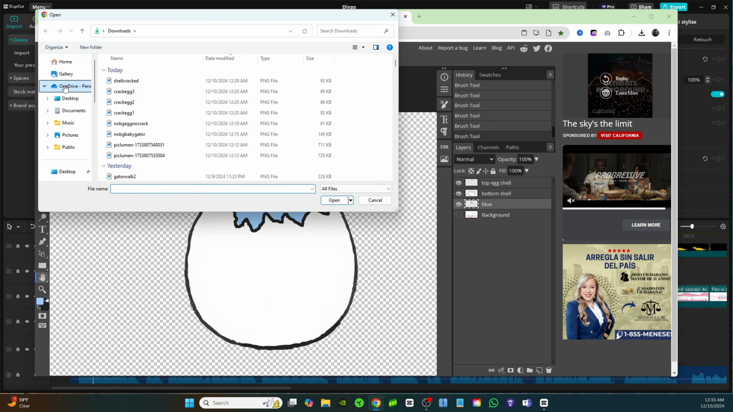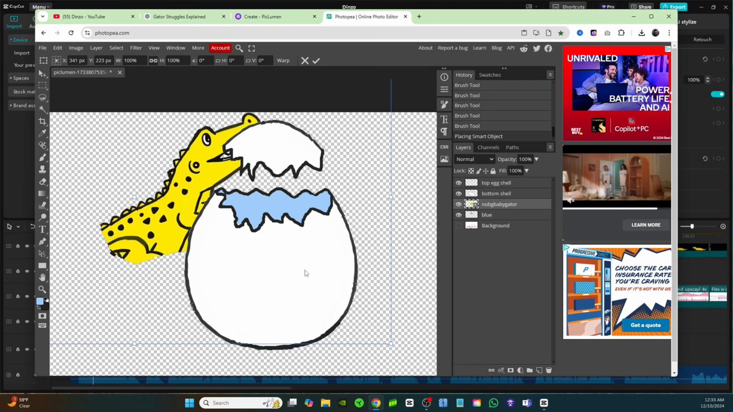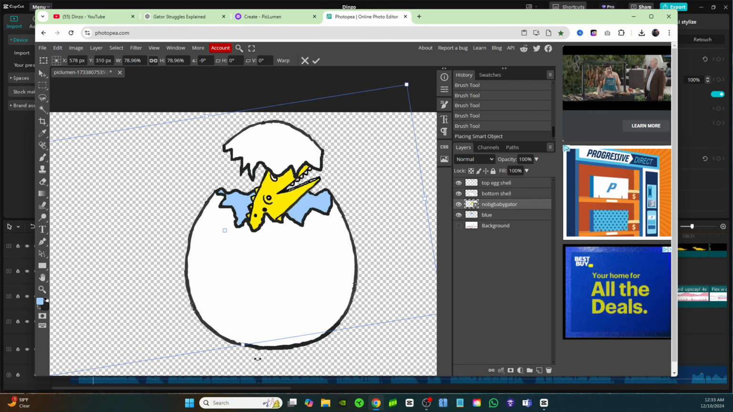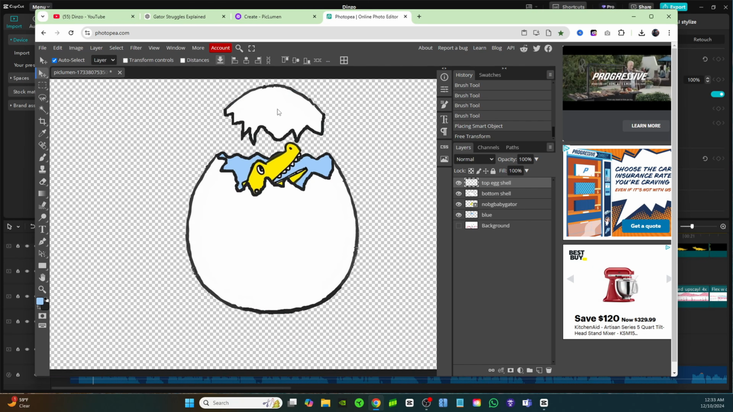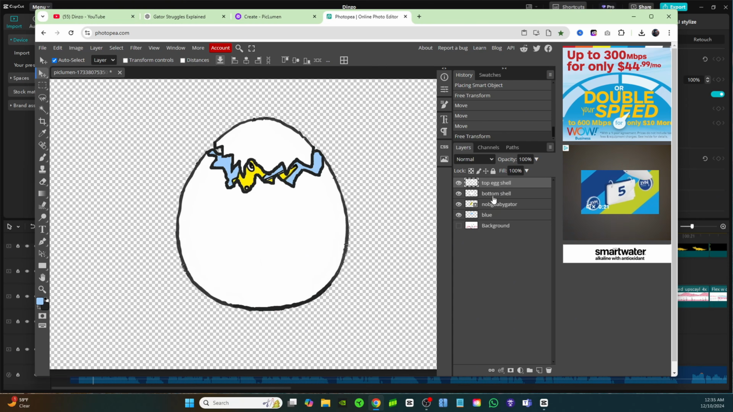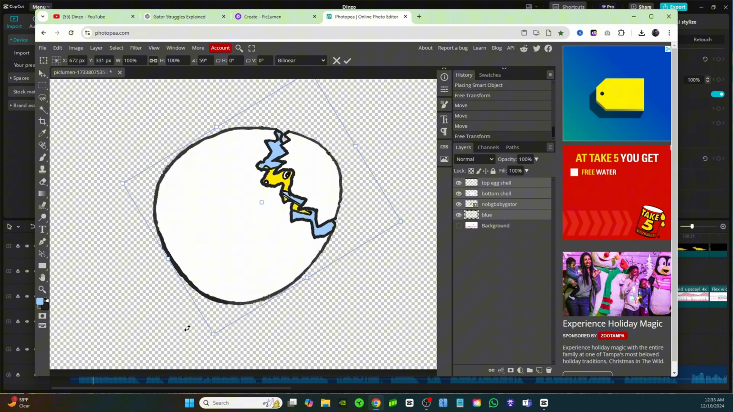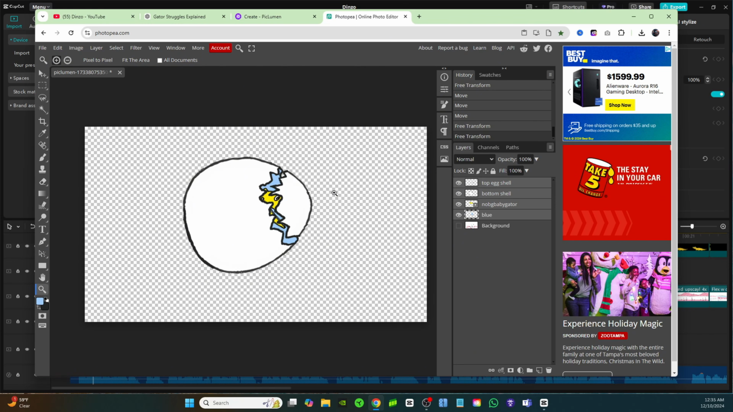So click on File, Open, Place, and bring in the baby gator. And we could just scale him down a little bit and also rotate him so that he's facing out of the shell. Now let's bring the top eggshell down over top. Now what you can do is hold down Control and click on all these layers, and then click on Edit, Free Transform. And we can rotate the egg so that it's turned sideways. That way it looks like the egg has fallen over on its side.